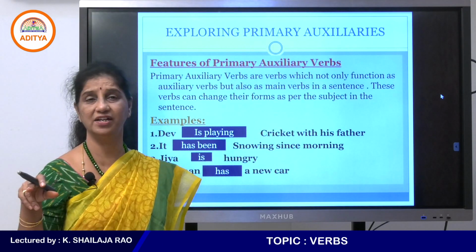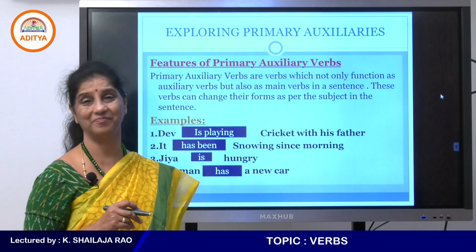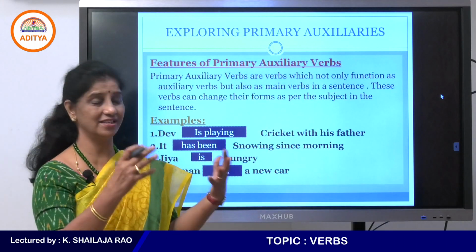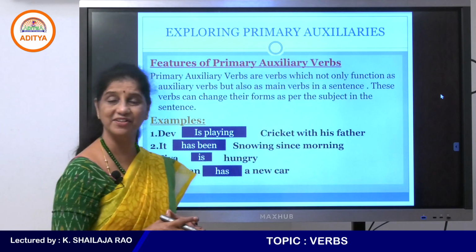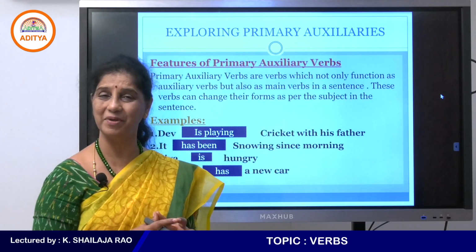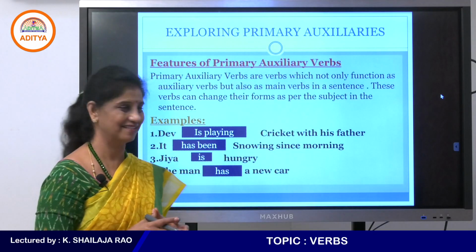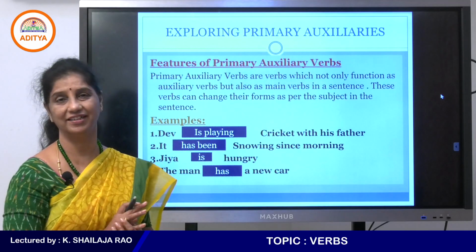so all these words, want, I'm wanting this pen for a long time. There is nothing called wanting. I want this book or I want this dress for a long time. Okay? So non-action words do not come in present continuous or present progressive tense. Right? So now let's get back to features of primary auxiliary verbs.